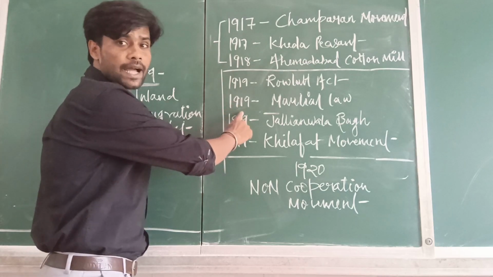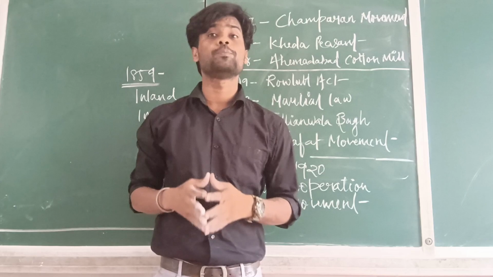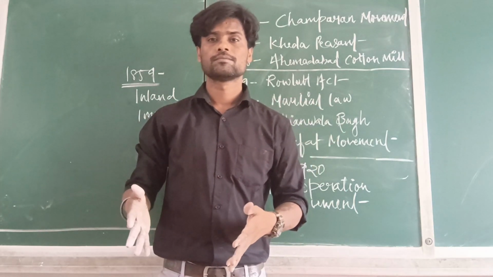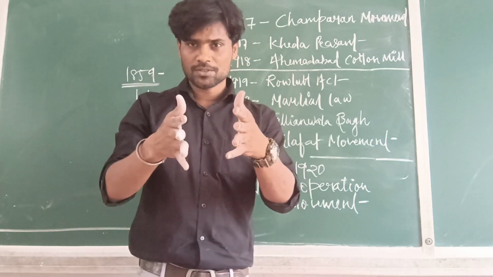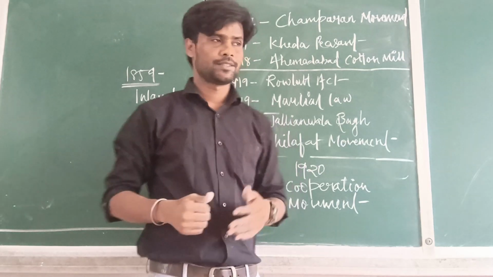Soon in 1919, martial law was implemented, and here is the entry of the biggest villain, none other than General Dyer.